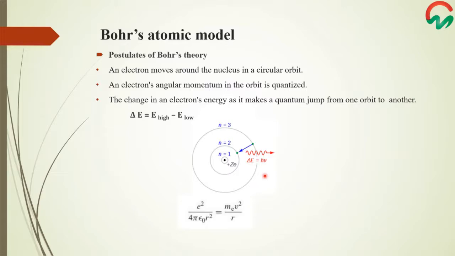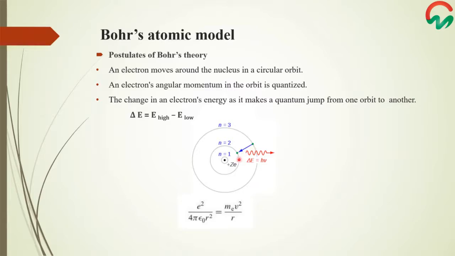The electron cannot radiate energy as long as it is in a specific orbit. It can only radiate energy when it jumps from one energy level to another energy level. In each of the orbits, the energy of the electron is the same. An electron can move from one energy orbit to another when supplied with some energy. By absorbing a quantum or photon, it jumps from one energy level to the other.